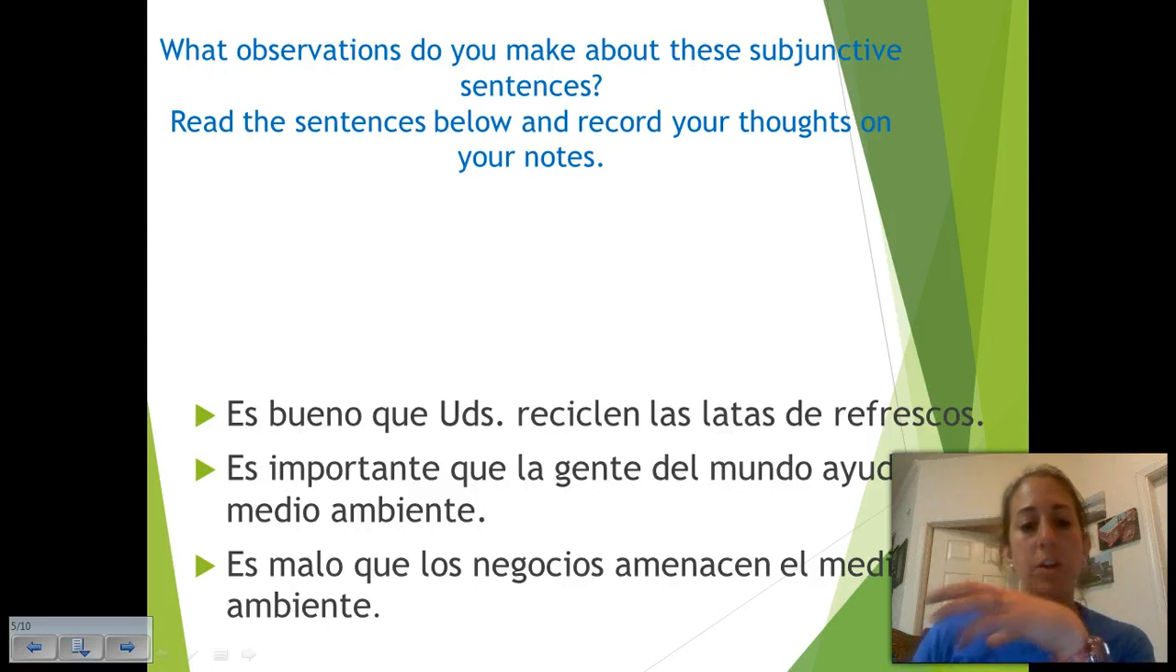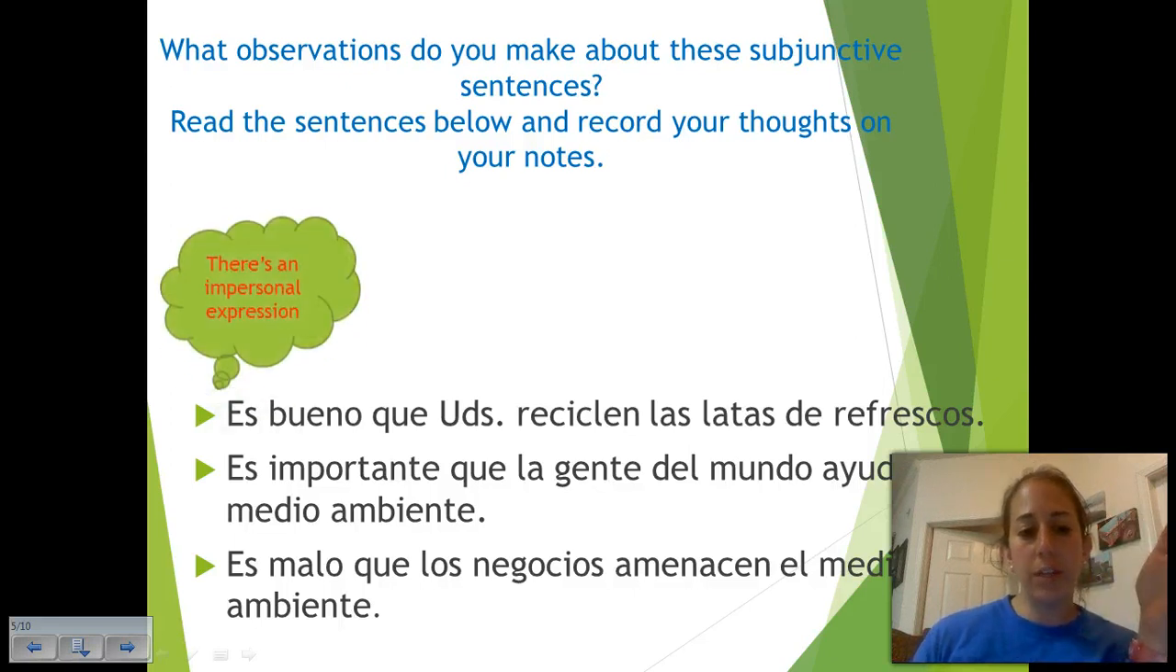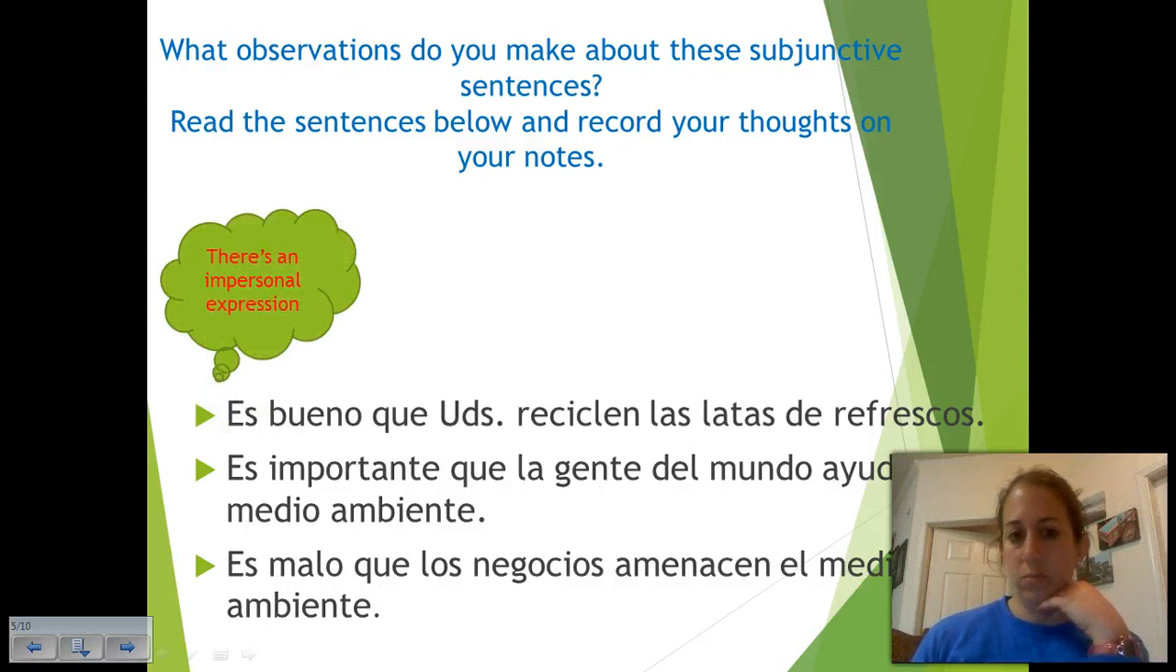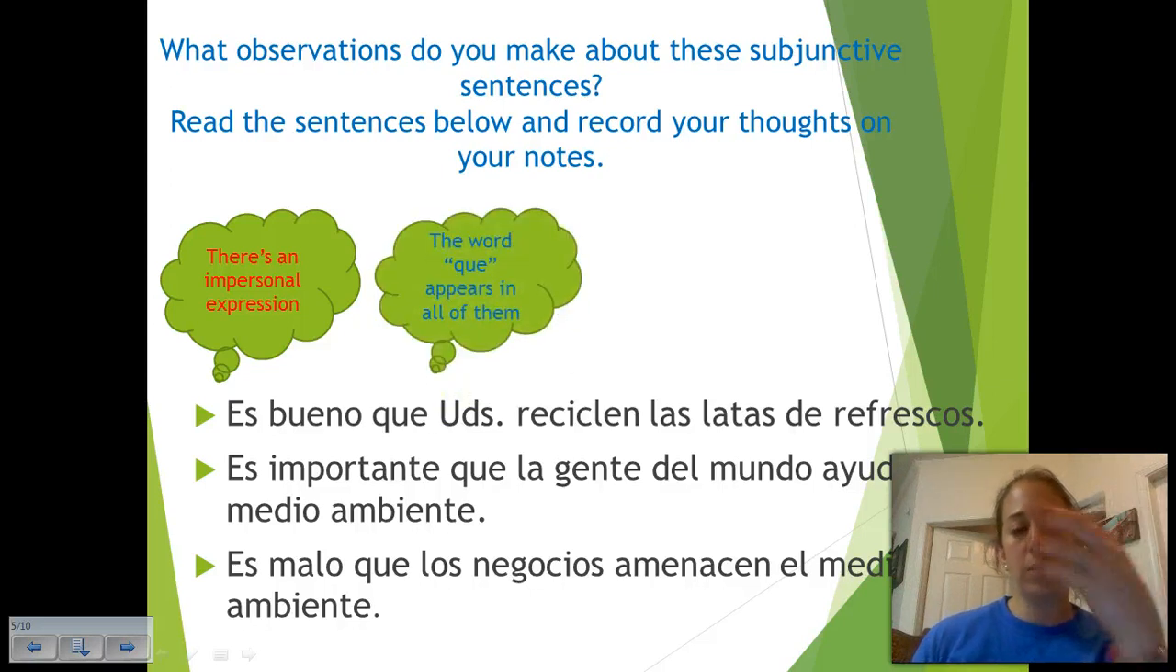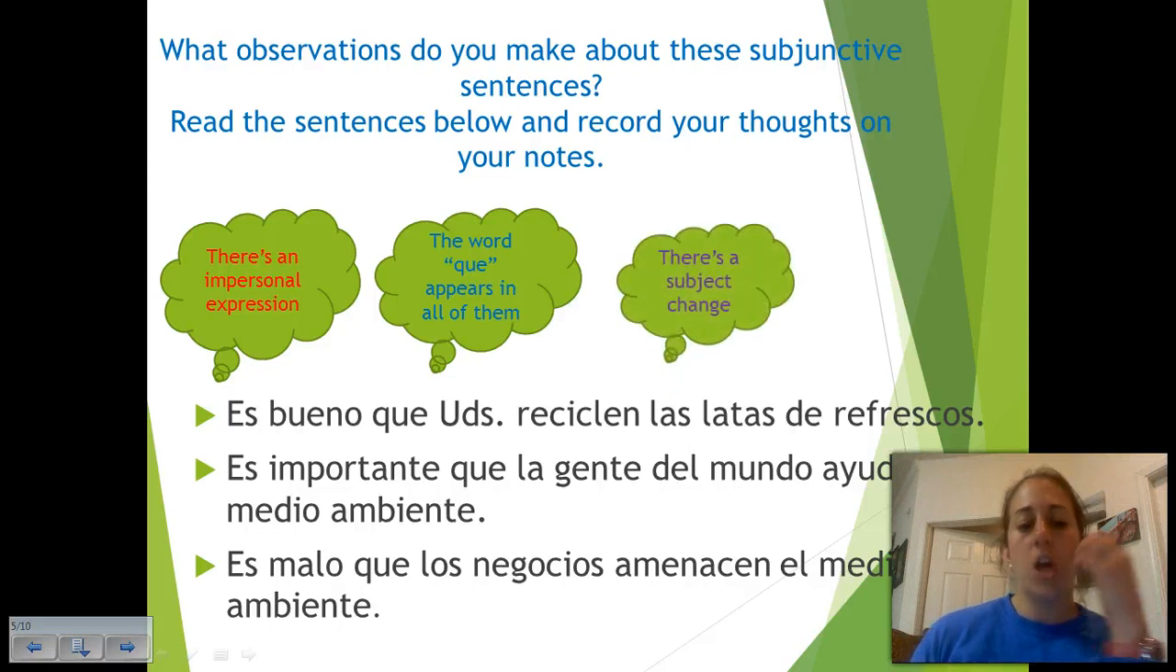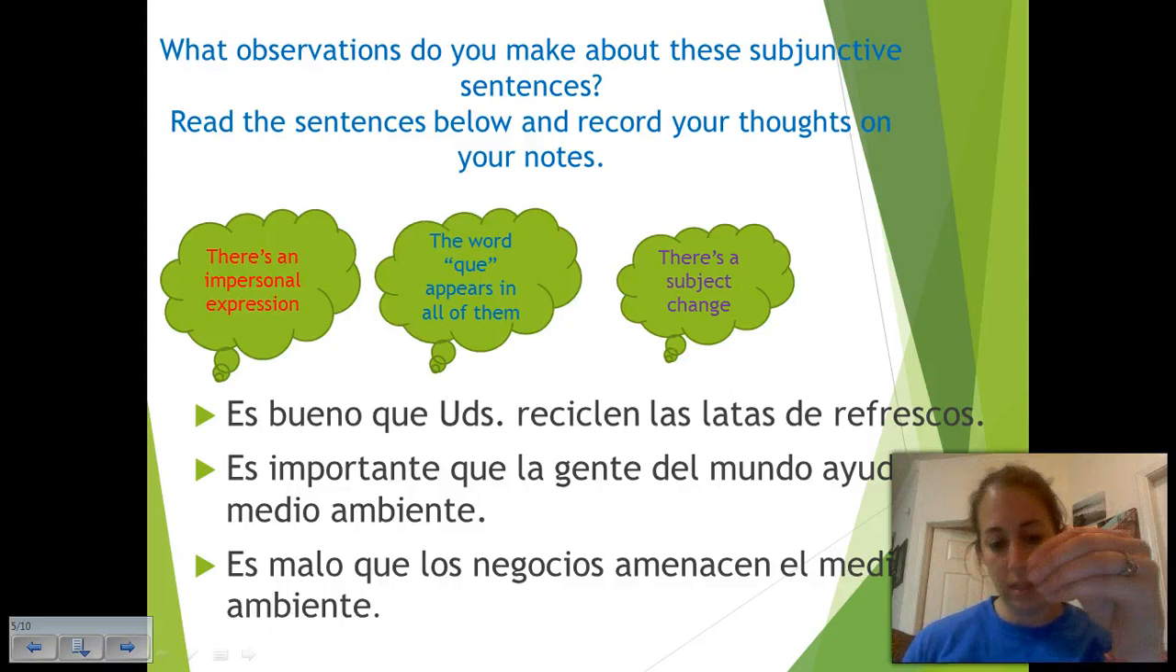So, here are some things that I would like for you to take into account. And I want you to write these in that other box. So, did you notice that we've got impersonal expressions? Those are es bueno, es importante, es malo. All right. And then notice each one has the word que. It appears in all of them. Notice there's a subject change in the second clause. Es bueno que ustedes. Es importante que la gente. Es malo que los negocios.